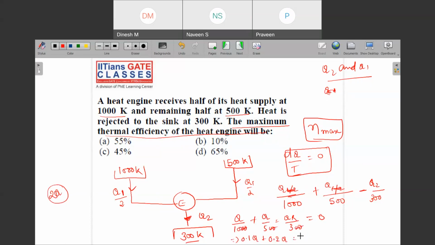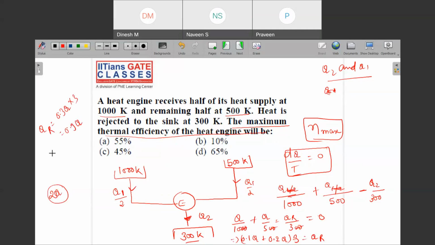Multiply this whole term by 300 and it is equal to QR. So can I see that QR is nothing but 0.3 Q into 3? This is 0.9 Q. So you are receiving how much heat?